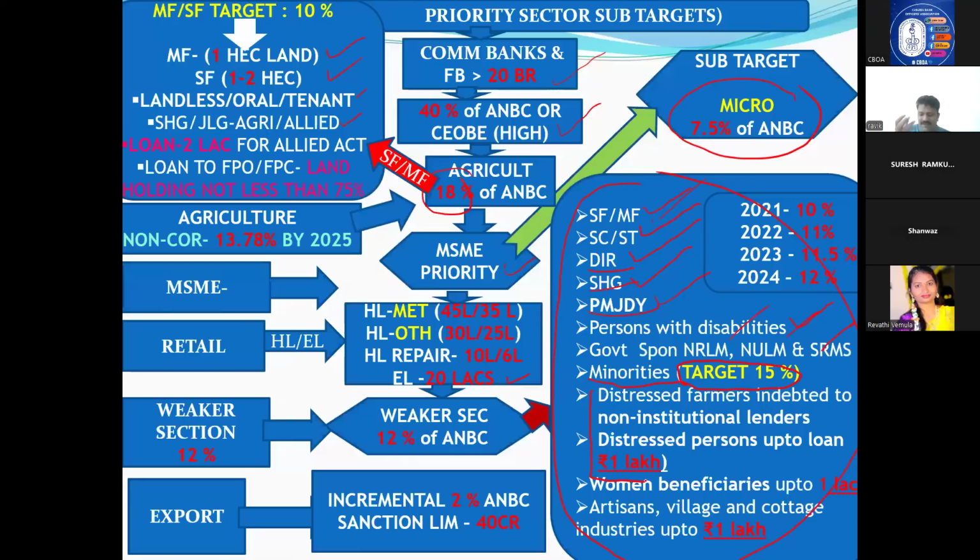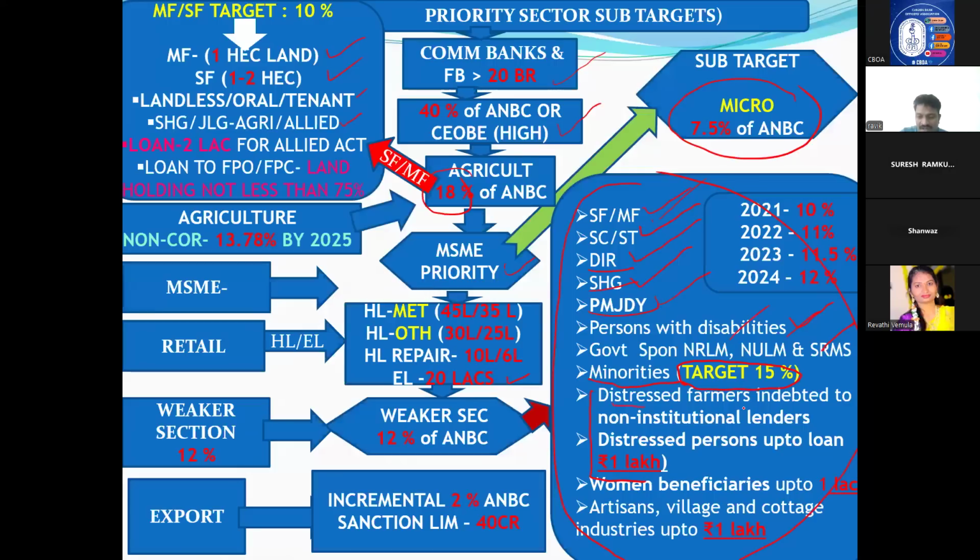Earlier they might have taken money from non-institutional lenders, they will go to some money lender. They might have taken some loans. So much burden is there. They are paying 1 rupee, 10 rupee interest. Like that, distressed persons, normal persons like us also may take loans. To distressed persons like us, if a loan has been given to clear those money lenders' loans, then for distressed farmers,